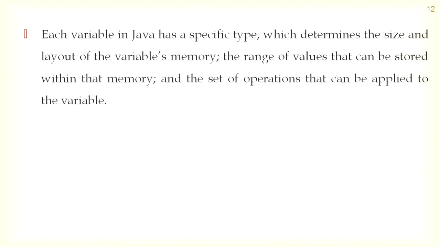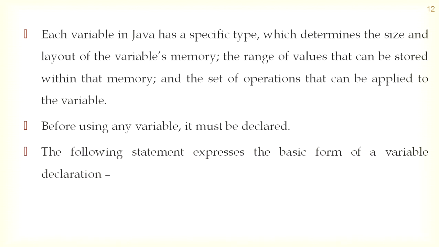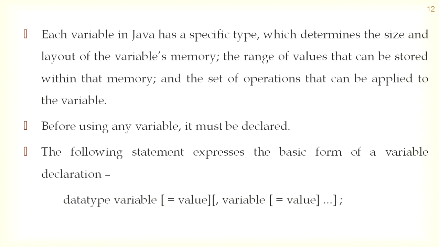Each variable in Java has a specific type which determines the layout of the variable's memory, the range of values that can be stored within that memory, and the set of operations that can be applied to the variable. Before using any variable, it must be declared. The following statement expresses the basic form of a variable declaration. The variable declaration is data type, variable, value, then next variable and its value, and so on.